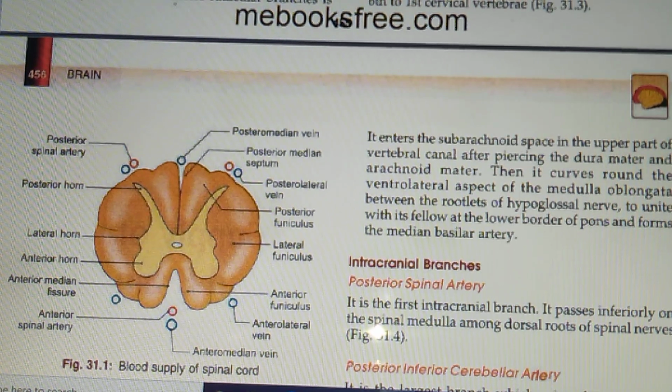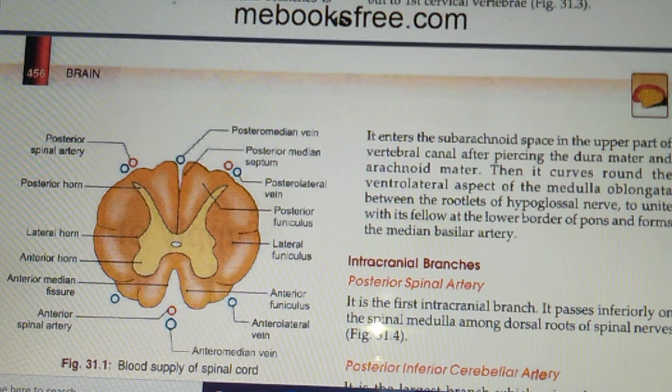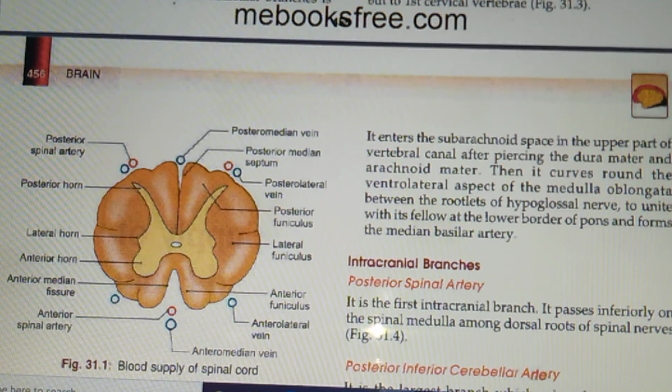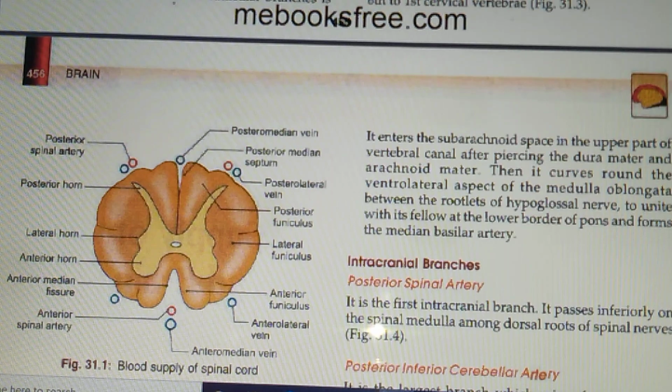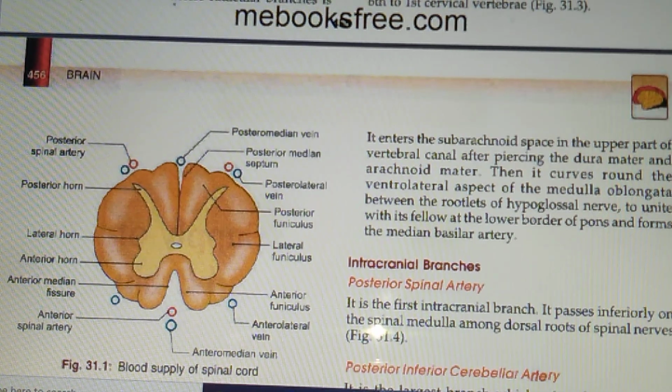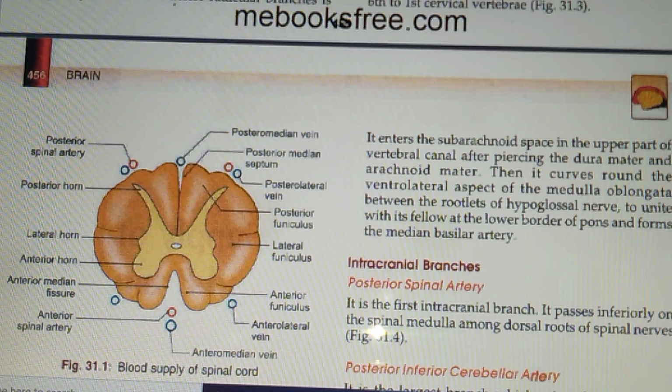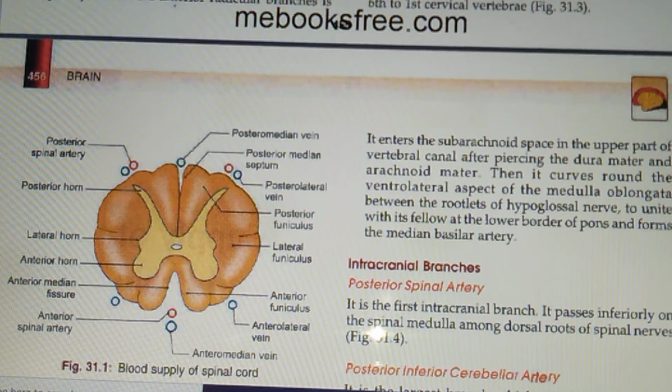The nervous tissue is too delicate to bear anoxia beyond 3 minutes, right? So blood supply plays a very important role in the brain and spinal cord. Now, blood supply of the spinal cord. The spinal cord receives its blood supply from 3 longitudinal arterial channels that extend along the length of the cord.